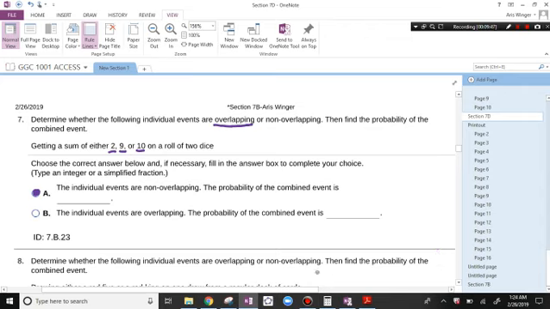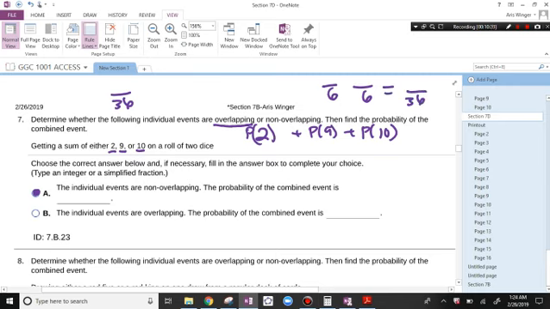And so because they don't overlap, if you want to know the probability of getting a 2, a 9, or a 10 on a roll of 2 dice, then you need to find the probability of a 2, then add it to the probability of a 9, and then add that to the probability of a 10, because or for non-overlapping events means that you add. All right, so we know from last assignment that this is out of 36, right? You have 6 choices for the first die, 6 choices for the second die. So the total number of choices is 36, and now we just need to count the ways of getting each one of these.